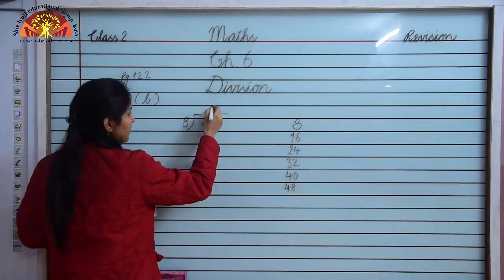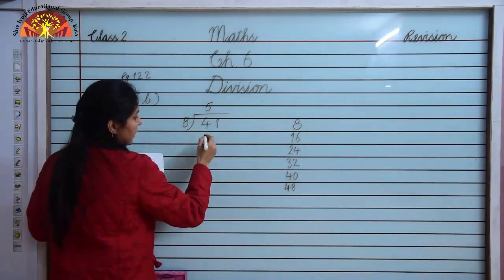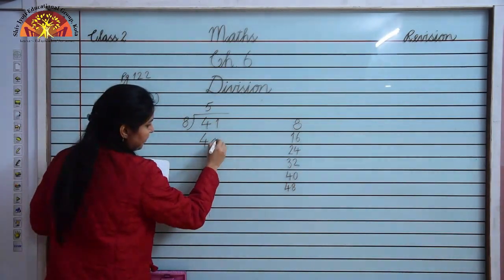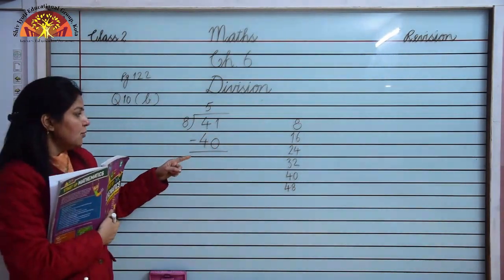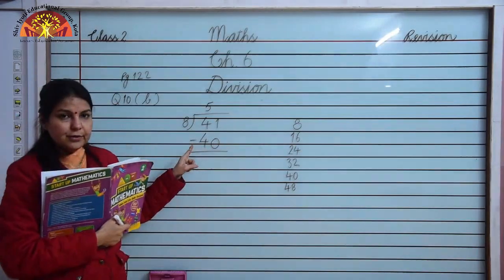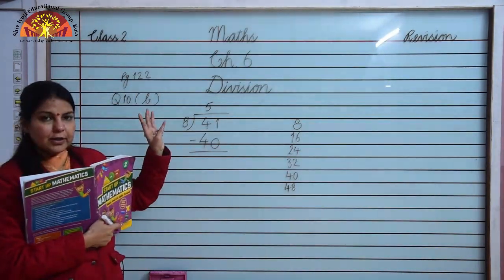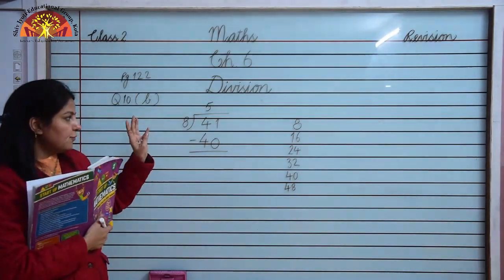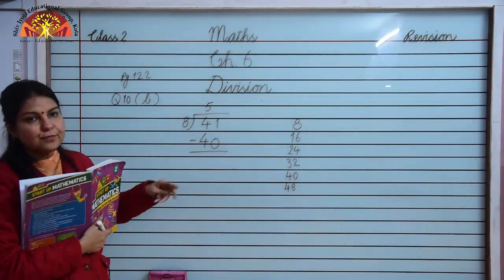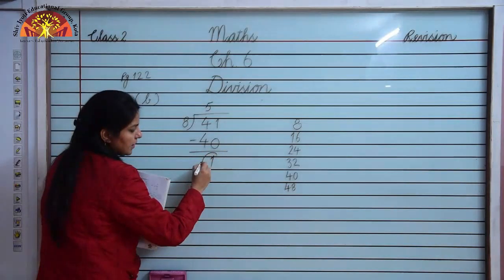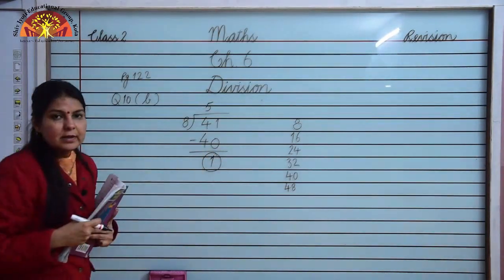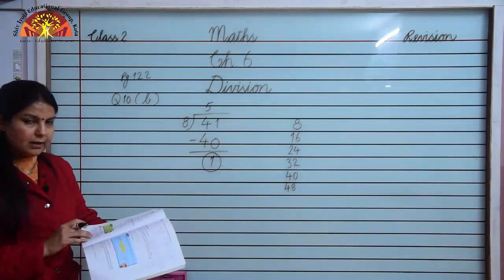So how many times? 5 times. 8 5s are 40. Now these two numbers are close to each other, so we will count after 40, then we will get 41 on one line. So 41 minus 40 is 1. This number is remainder. So we will circle 1 in our book.